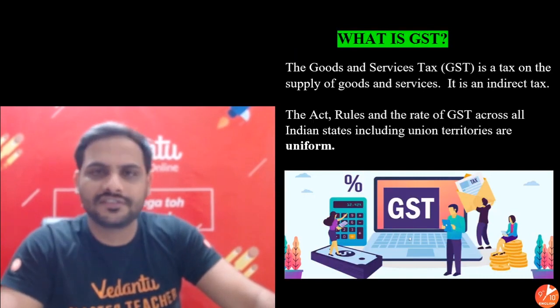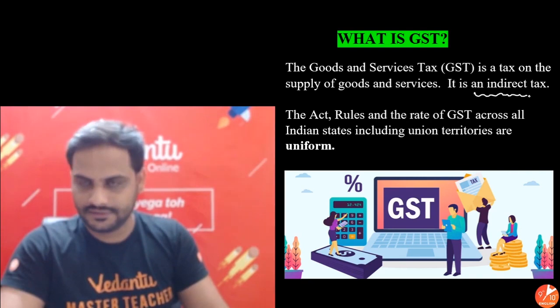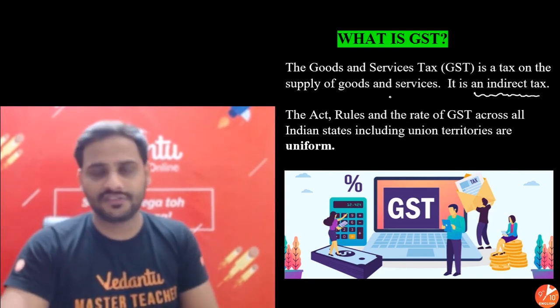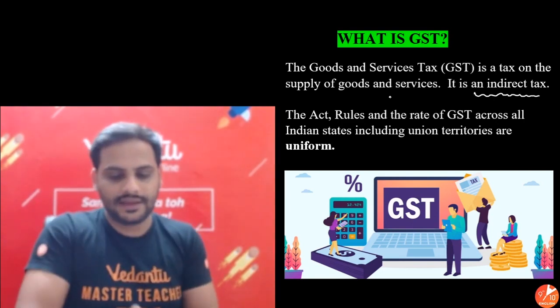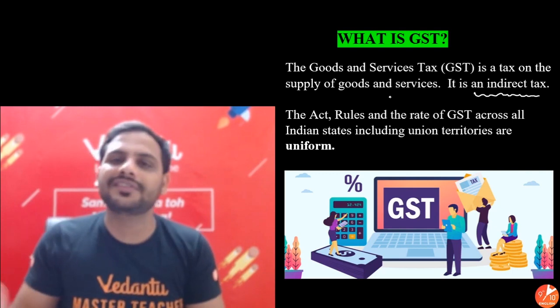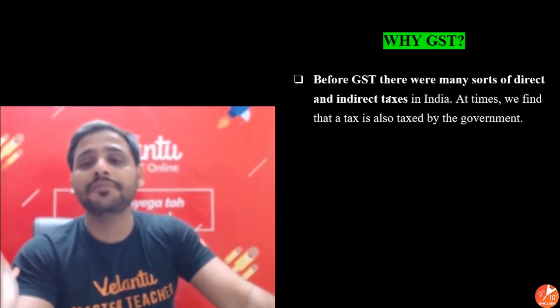Now, what is GST? I have told you it is goods and services tax, and remember it is an indirect tax. It is applied on the supply of goods and services. All right. So whenever any selling occurs, any transaction on goods or services, that tax will be applied.